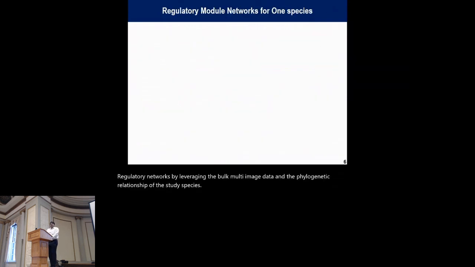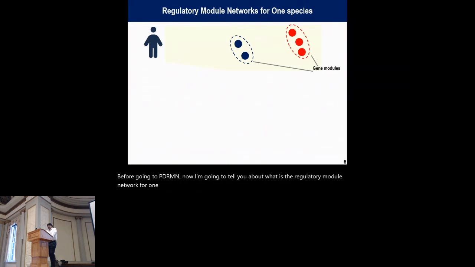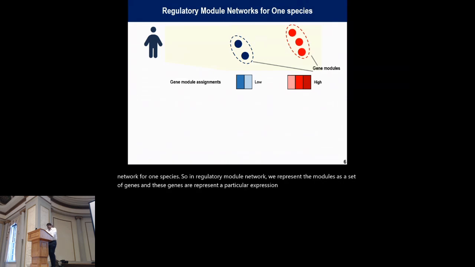Before going to P-DRMN, now I'm going to tell you about what is the regulatory module network for one species. So in regulatory module network, we represent the modules as a set of genes, and these genes represent a particular expression state for a species, which we can interpret as a discrete expression level.